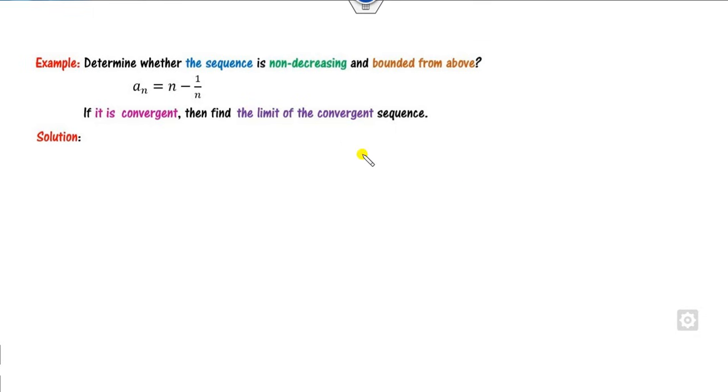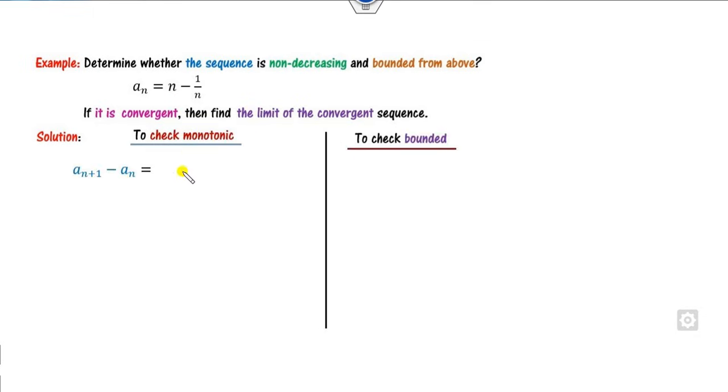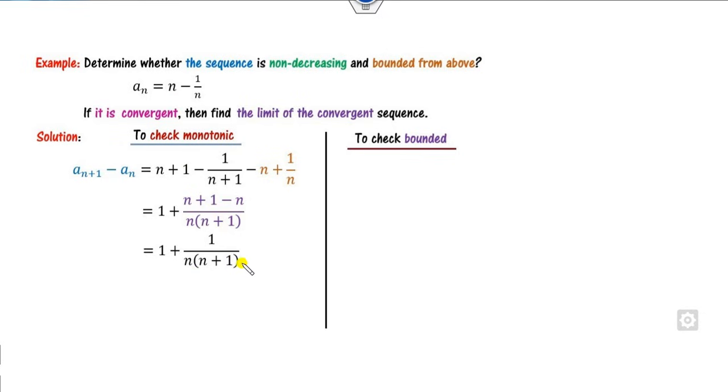Look at one more example. Again, you first have to check the monotonicity. You can start with this. Now you can see 1 will be cancelled out. You can take the LCM of this and find this expression. Now clearly this number is positive, so 1 plus x, where x and y are greater than 0, then x plus y must be greater than x. So clearly 1 plus x is always a positive number, because this number is positive and this is positive, so the sum will also be positive.